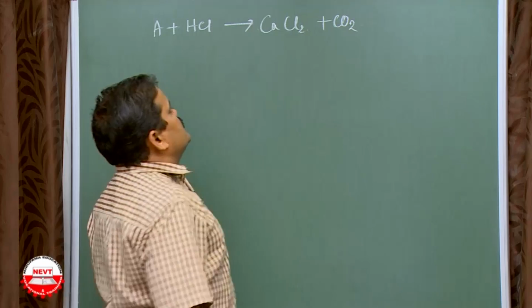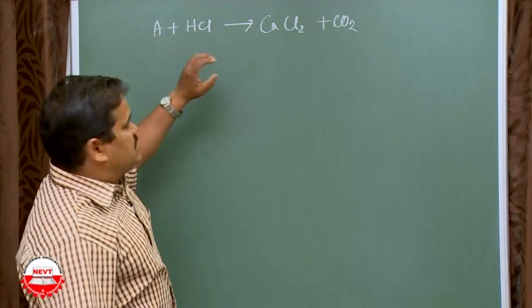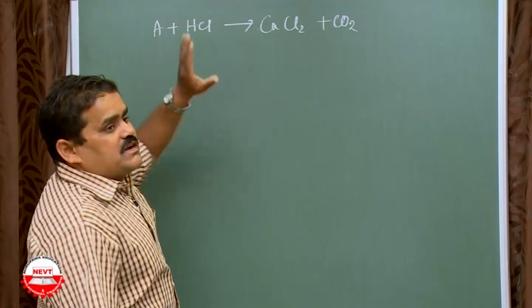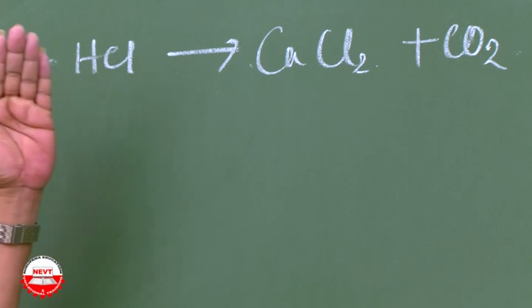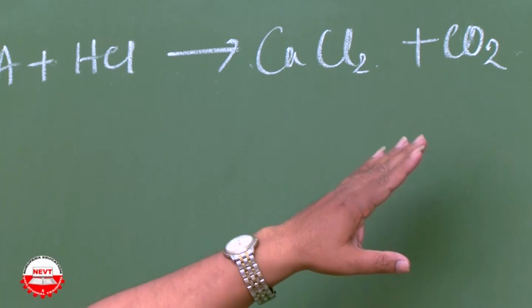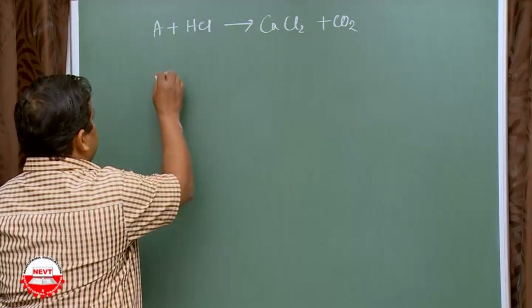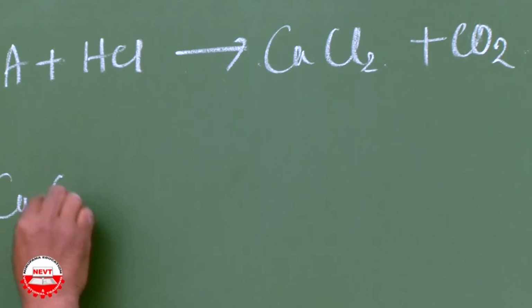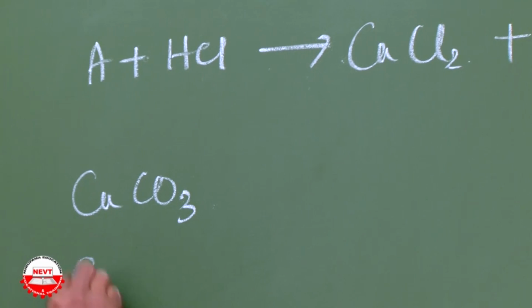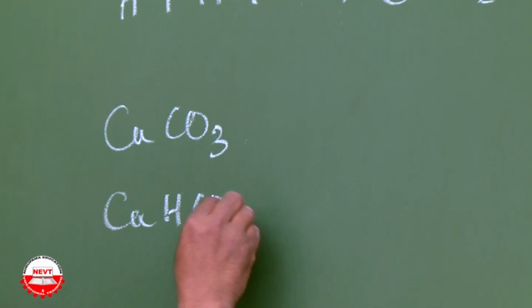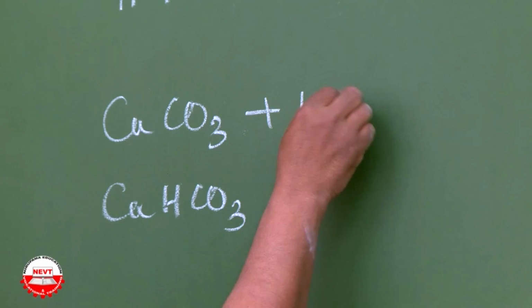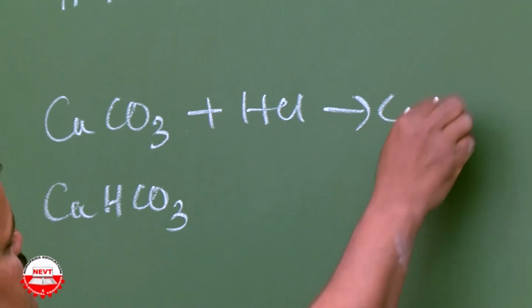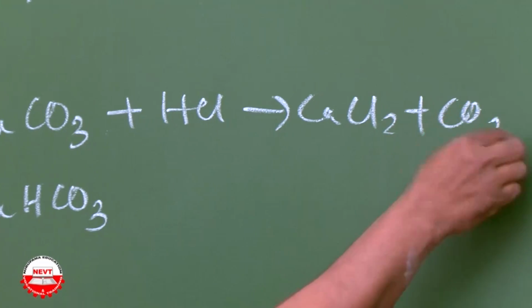It's okay. So what will be A? You know that when acid reacts with metal carbonate or metal bicarbonate, it produces carbon dioxide gas. So A is your calcium carbonate or calcium bicarbonate. It's okay. When it reacts with HCl, it produces calcium chloride plus carbon dioxide.